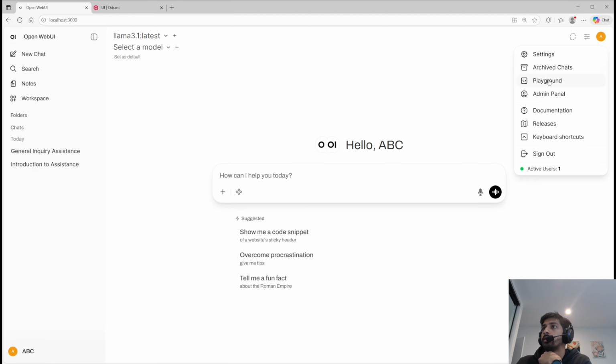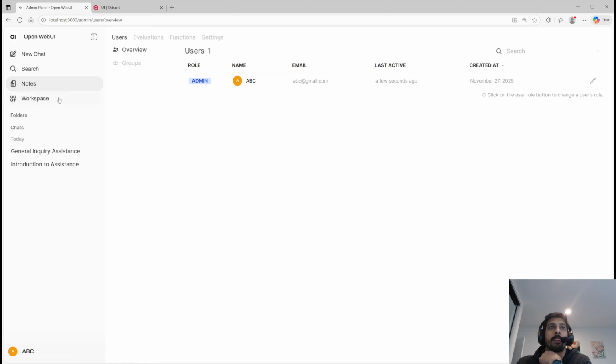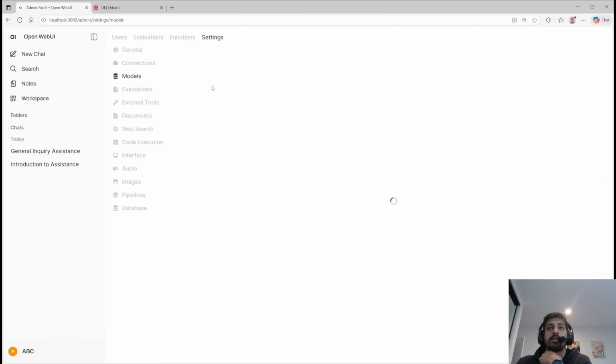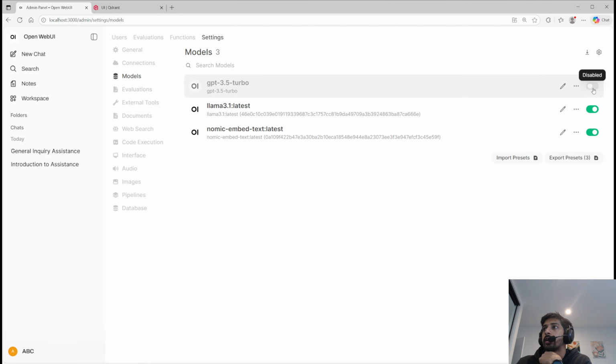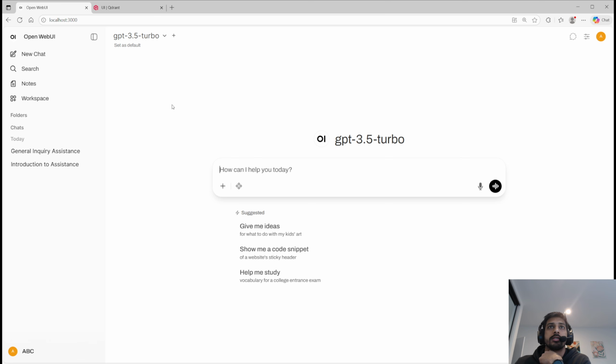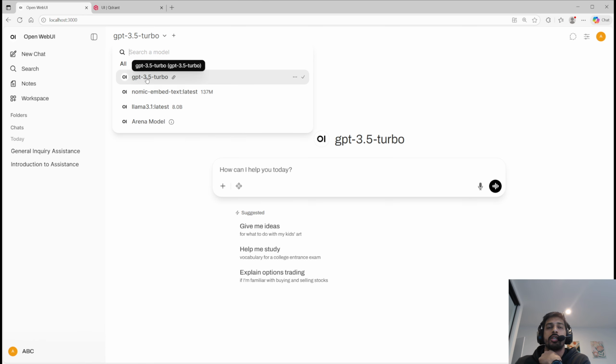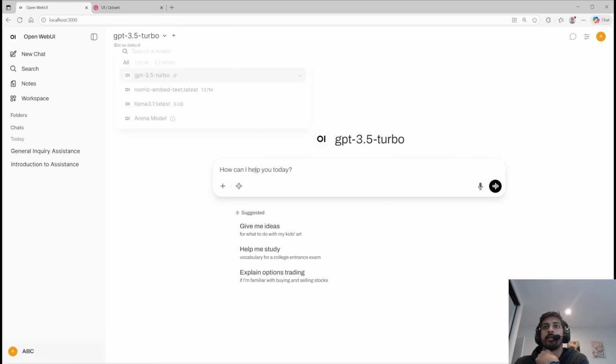I also have the ability to connect to other models. If I go to my admin panel and then settings, in the models, I can check out GPT 3.5 Turbo. For this one, I have my API key set up so I can send requests to this model online. So let's go back. This is a new chat, and you see GPT 3.5 Turbo is available here.